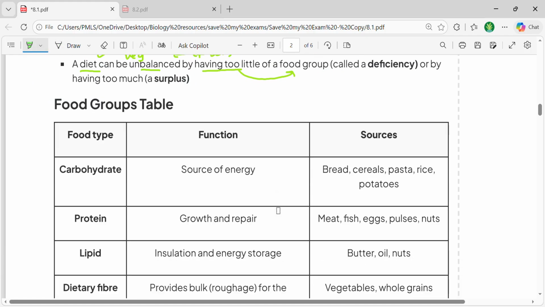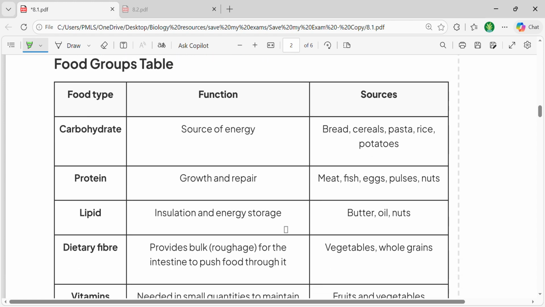Let's move forward and let's talk about all of these food groups, and we will discuss what their actual function is. As we already said, they're very important for our body, so let's discuss why they're important, what they are doing in our body, and we will get some examples from our daily life that are the basic sources of the food. So let's start with the carbohydrates first.